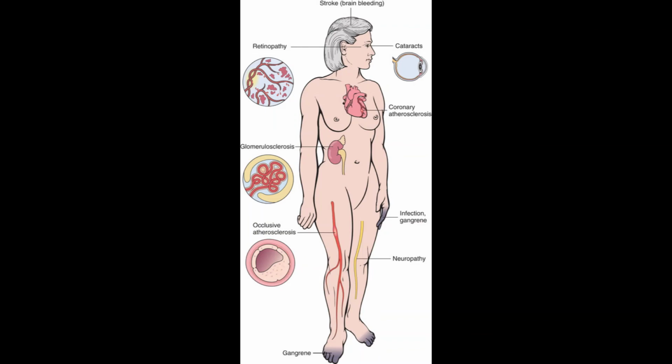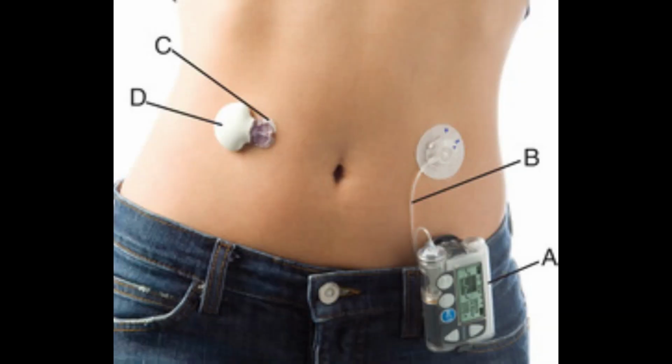In type 2 diabetes and also in other conditions like insulin-resistant PCOS, your pancreatic beta cells produce insulin, but your cells are resistant to it. This is called insulin resistance. In rare cases, the body does not produce enough insulin. 90% of your diabetic patients are going to have type 2 diabetes.